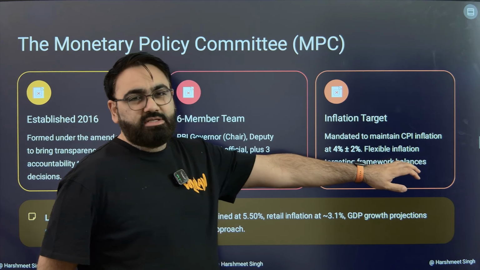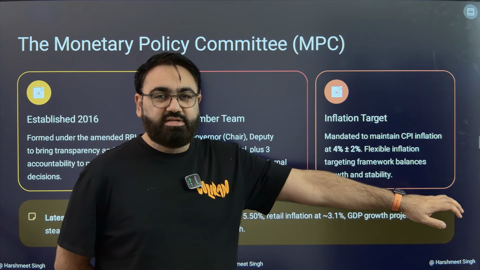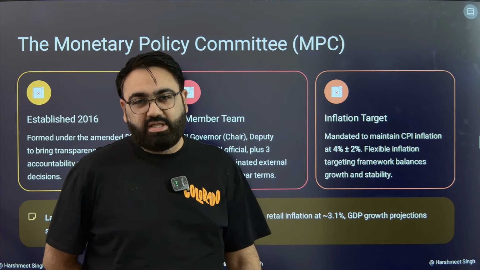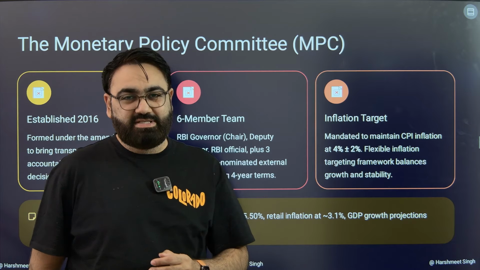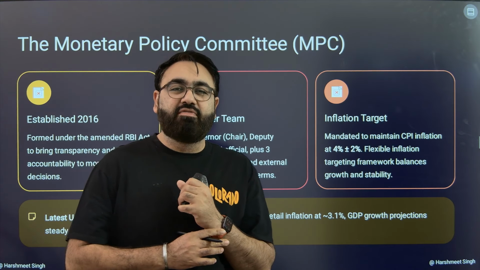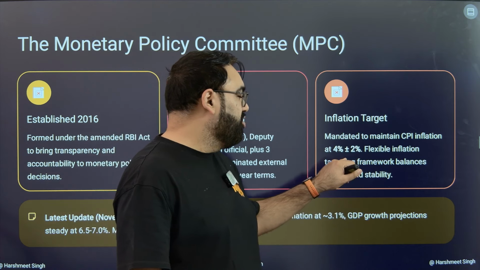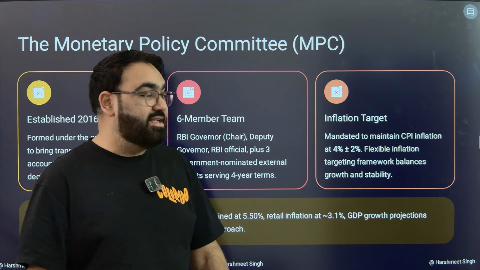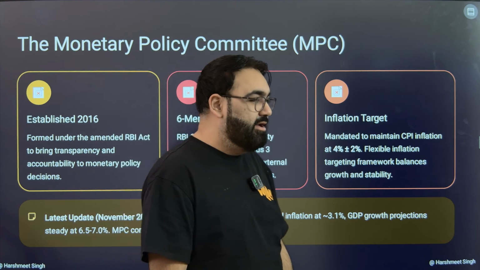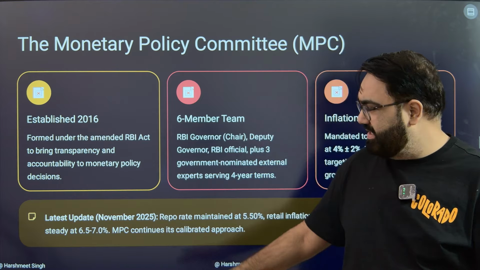Now, their primary responsibility is to target inflation in a certain range. The RBI has given itself a target of 2 to 6%. That is where we want our inflation to be. In other words, 4% plus minus 2%. So 2 to 6% is the range that they target for inflation. And of late, they have been successful.